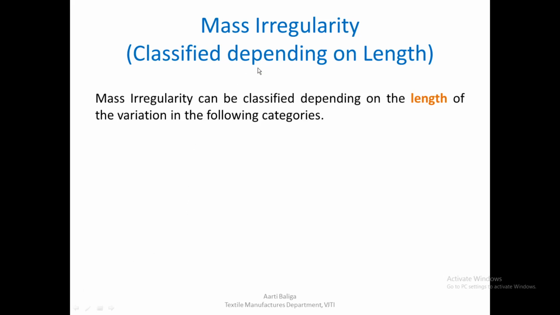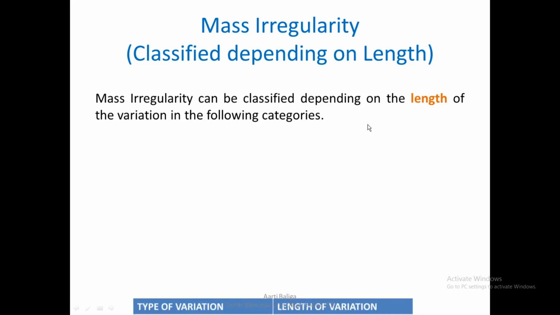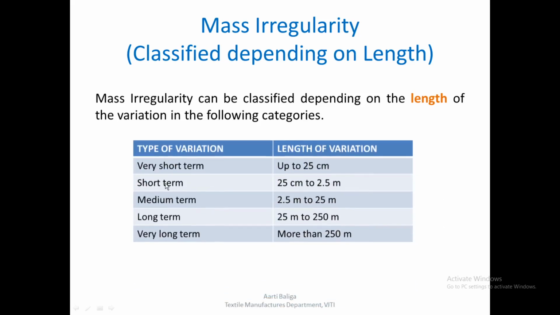Mass irregularity can also be classified, other than the types that we have seen, depending on its length. Depending on the length, the following are the categories. If the variation is up to 25 centimeters, it would be called very short term.